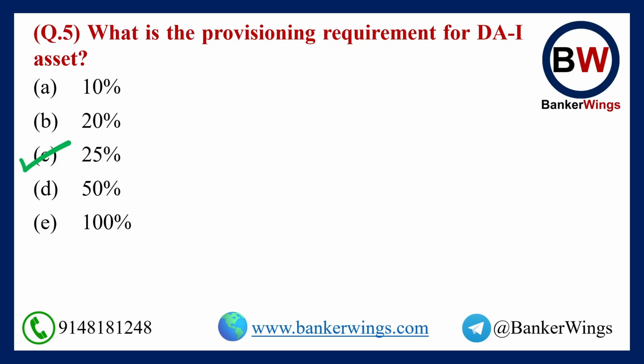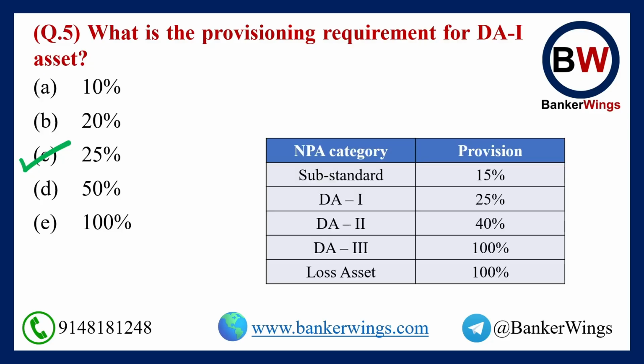Okay. Now what is this provisioning requirement? We already know that a bank will have to make different provision amounts for different subcategories of NPA. So NPA has 5 subcategories: substandard asset, DA1 asset, DA2, DA3 and loss. Now here is the table showing how much provision is to be made for each of them.